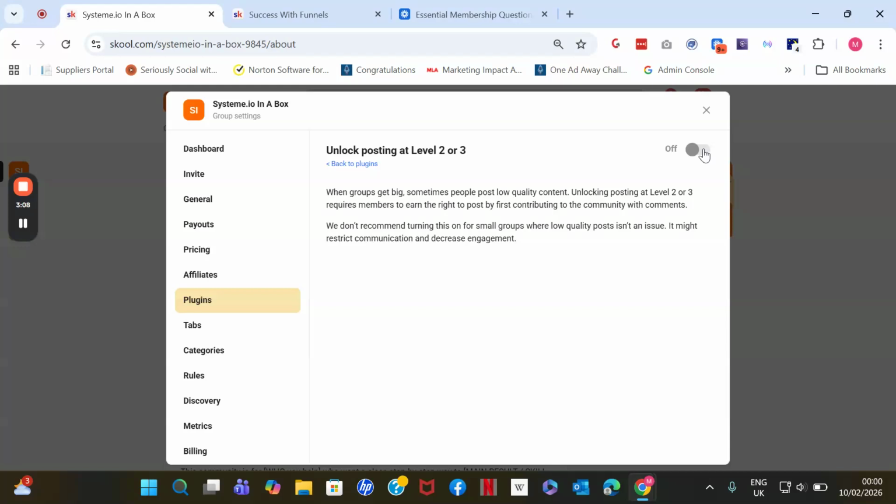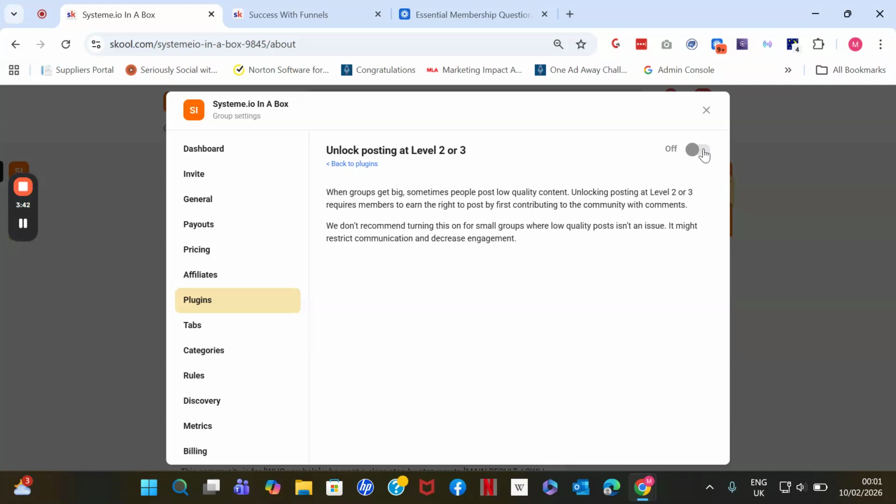They will have to like and comment on other people's posts before they can actually post inside your community. And this is sometimes good because it can actually help your community in terms of engagement. And they will have to put in some effort to actually be able to get the most out of the community.